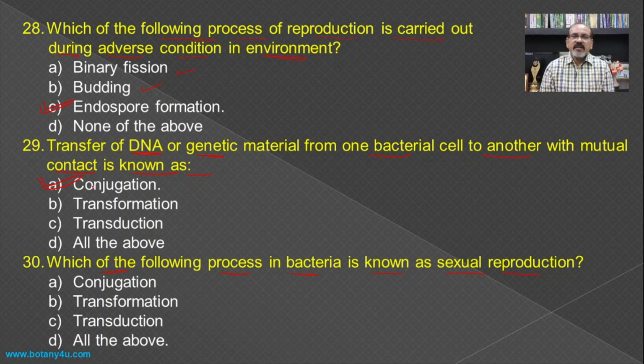Usually in bacteria, the conjugation, transformation and transduction, in which there is a contribution of the DNA molecule by two bacterial cells, is known as sexual reproduction, and hence conjugation, transformation and transduction, all three are considered as sexual reproduction in bacteria.